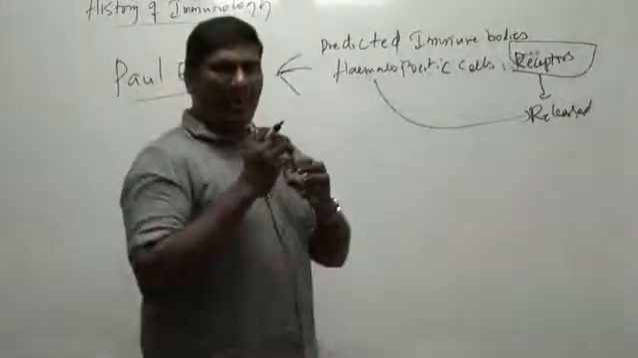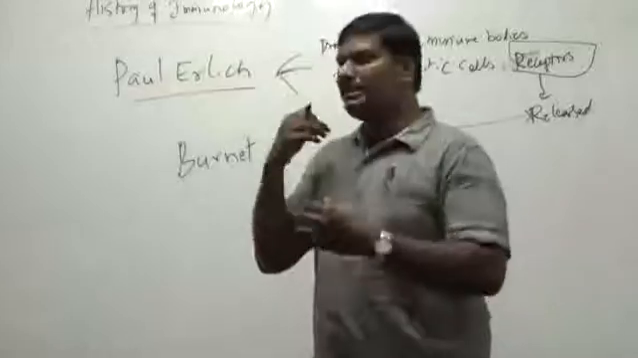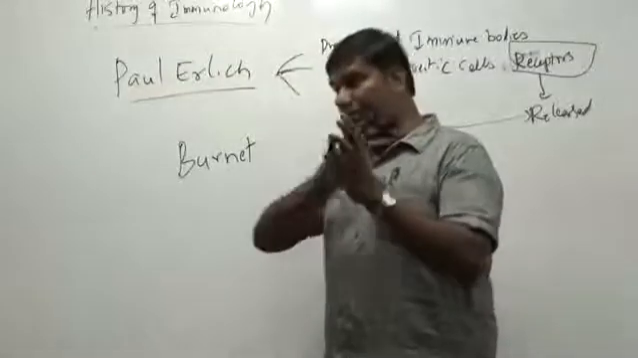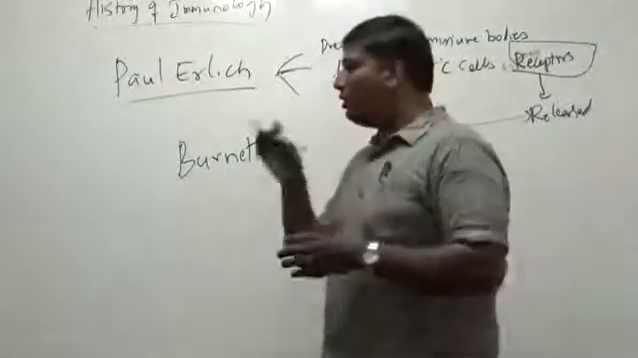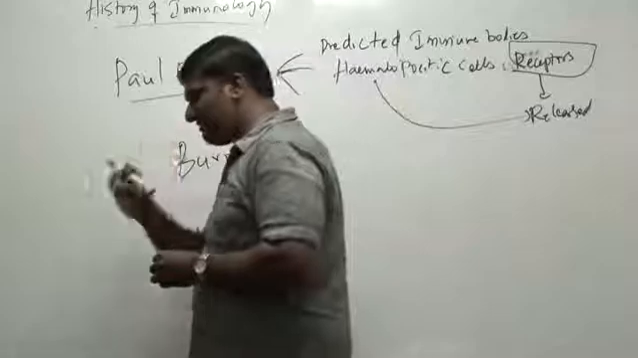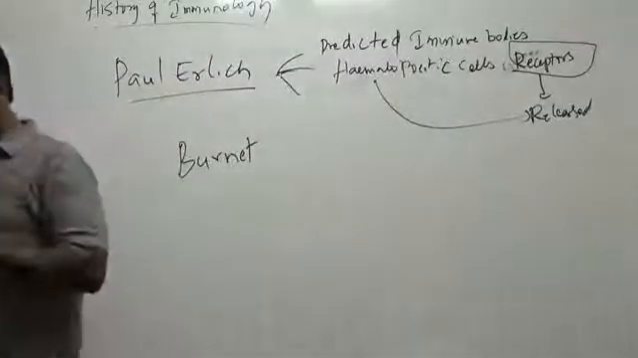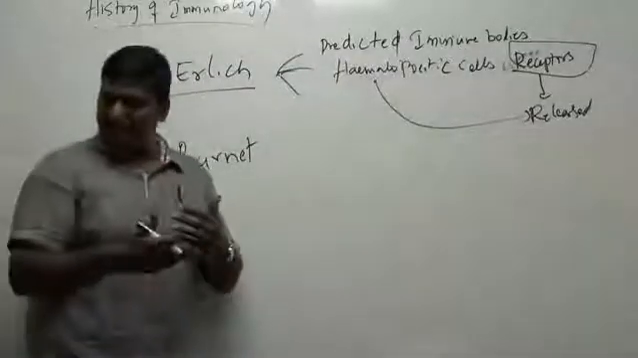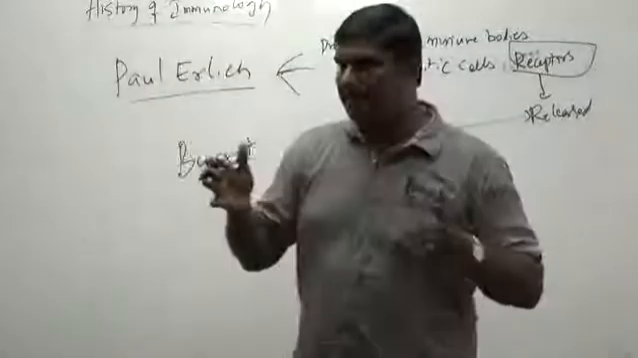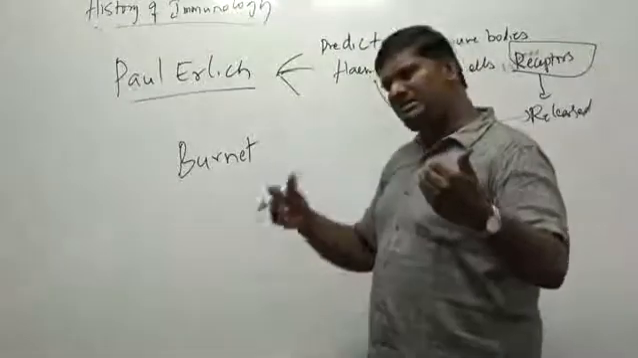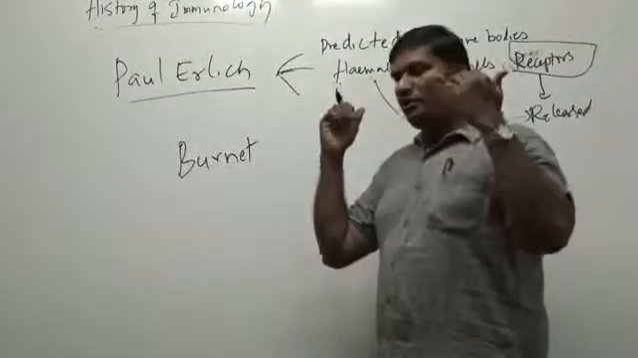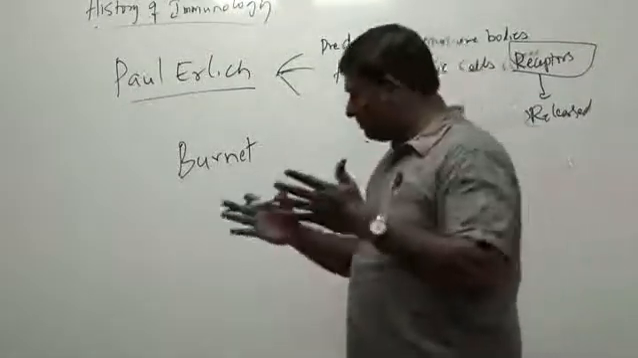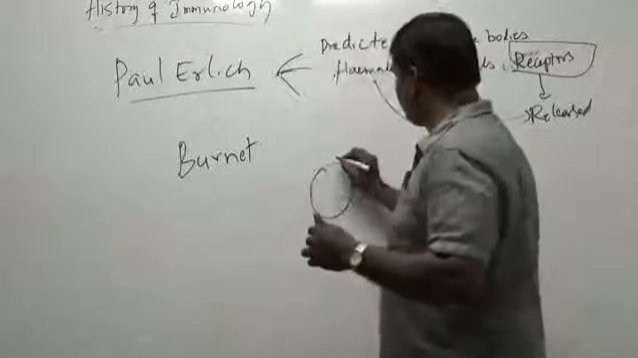Once it interacts, that particular B cell gets activated, not all the B cells. One particular B cell which is specifically selected by the antigen gets activated, starts proliferating and dividing into effector cells. We'll discuss that in detail, don't worry. So this is what Burnet proposed.